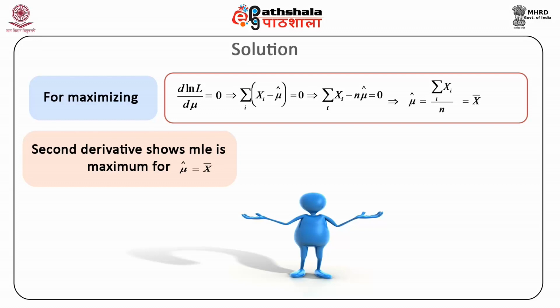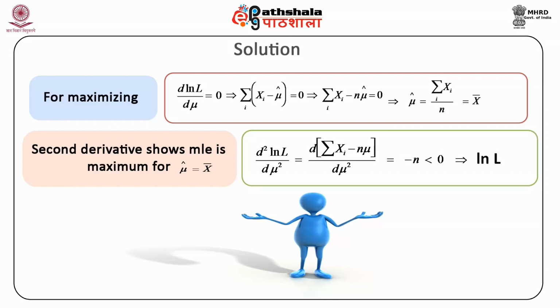If you take the second derivative, we obtain d squared ln L upon d mu square is equal to d of summation of xi minus n mu divided by d mu square, and you get minus n, which is less than 0, implying thereby that ln L, and therefore the likelihood function L, is maximum when mu hat is equal to x bar.